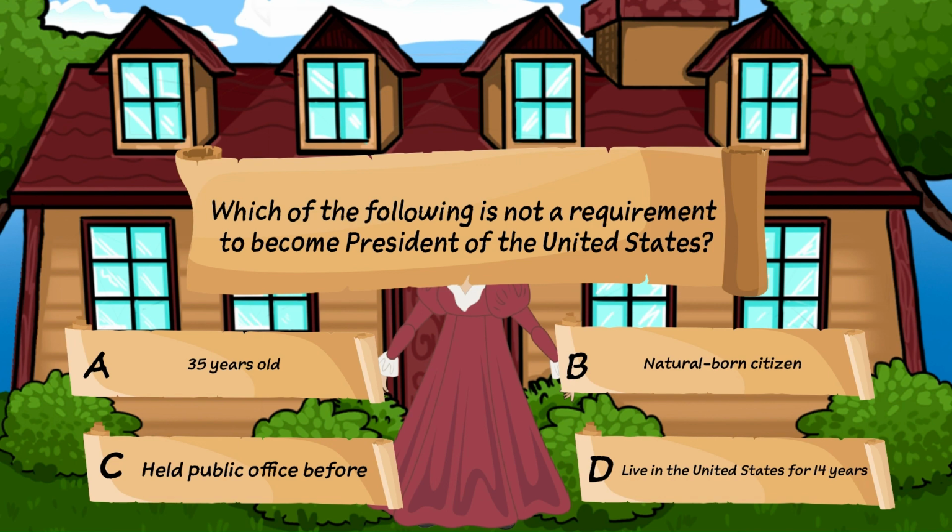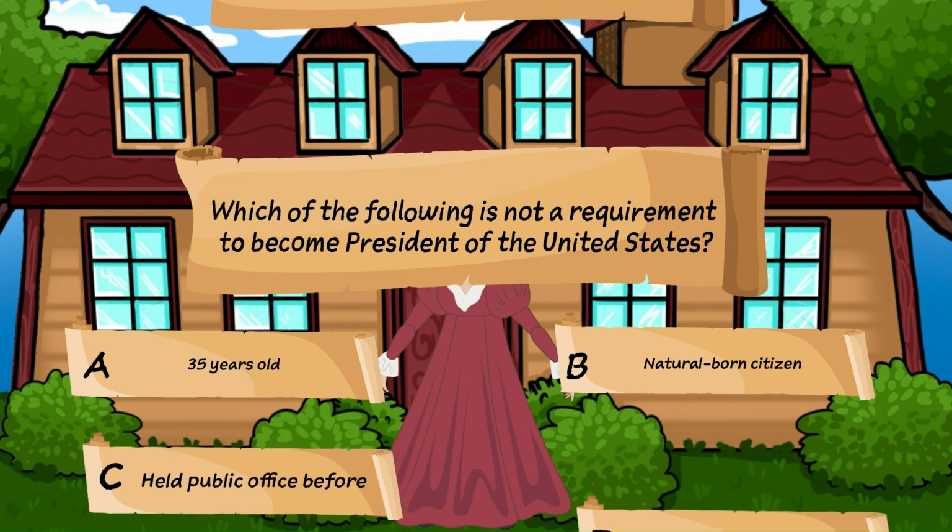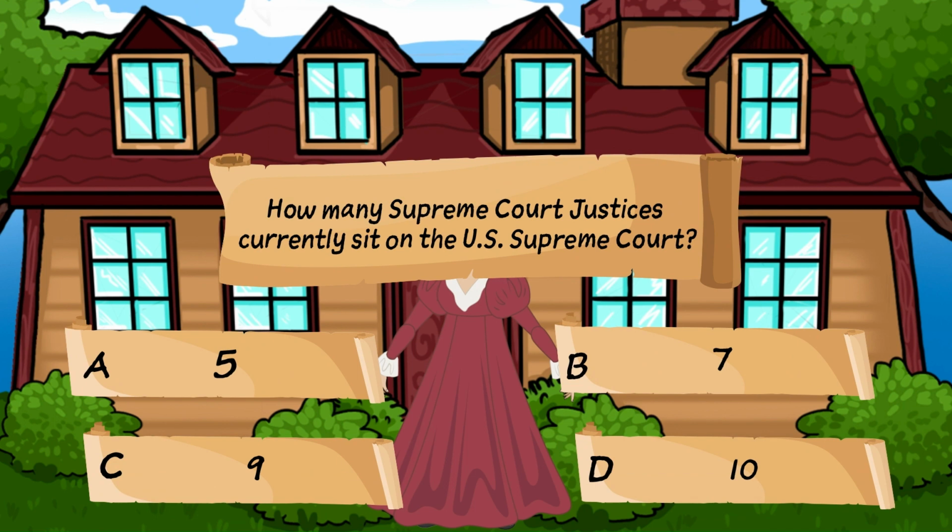Question 4. Which of the following is not a requirement to become President of the United States of America? A. You have to be 35 years old. B. A natural-born citizen. C. Held public office before. Or D. Lived in the United States for 14 years. C. Held public office before. Good job.